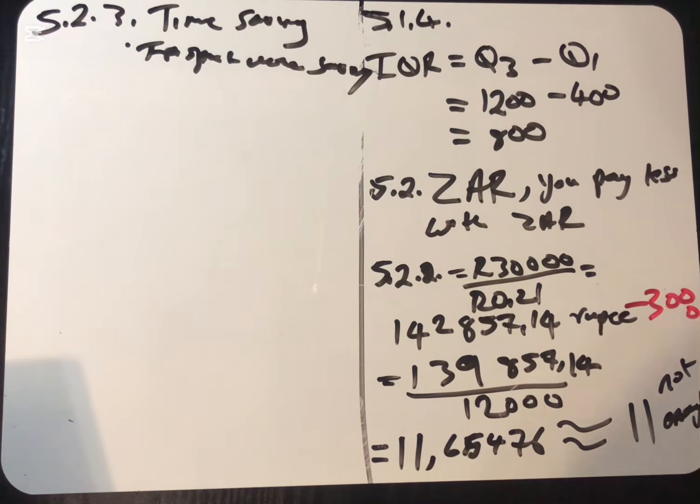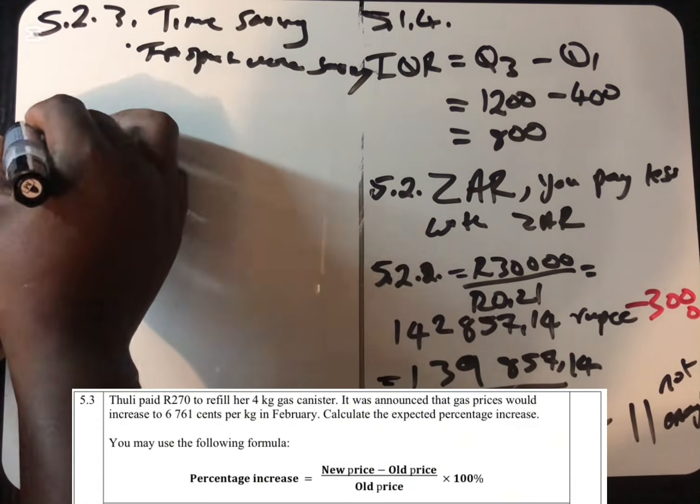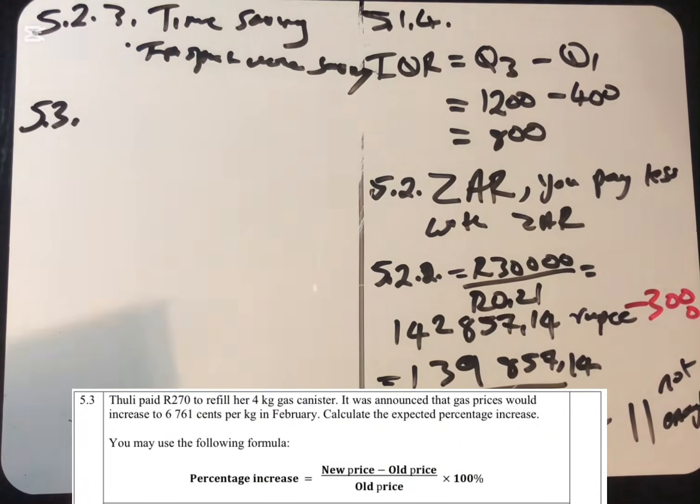The last question, which is 5.3, it says that Tuli paid 270 to refill her 4 kg gas canister. It was announced that the gas price will increase to 6,761 cents per kg in February. Calculate the expected percentage increase. You may use this equation.